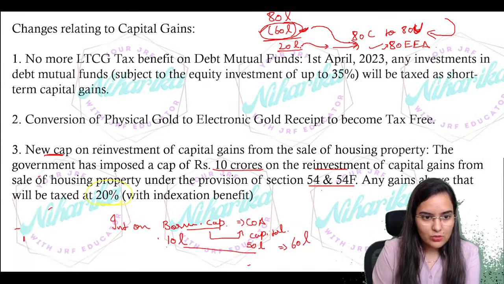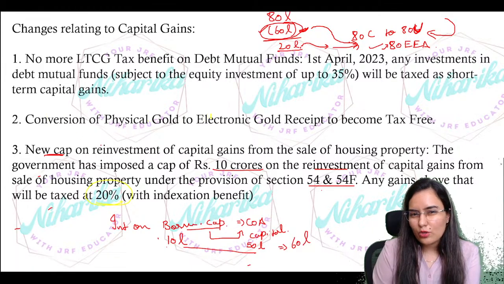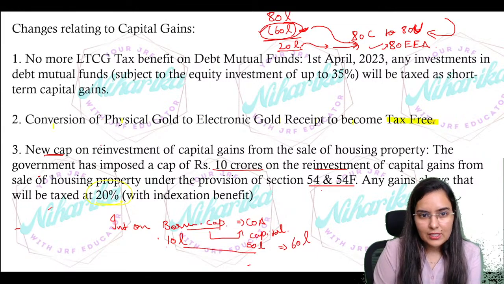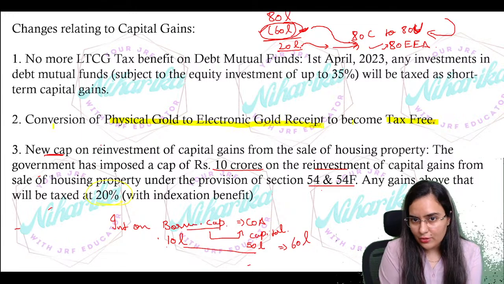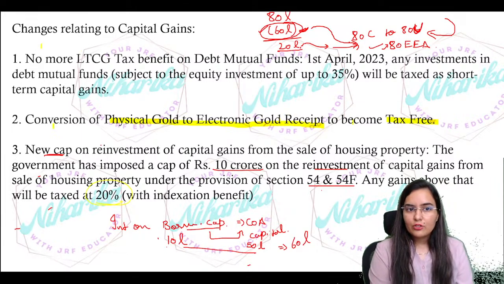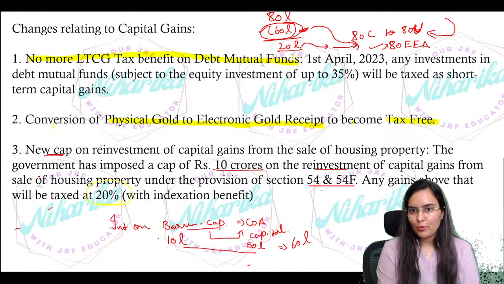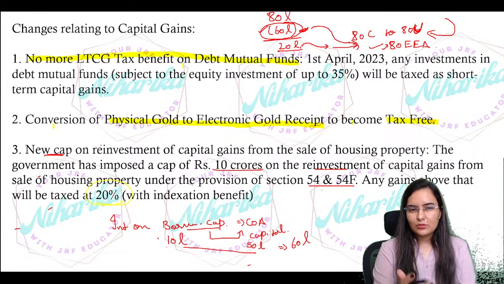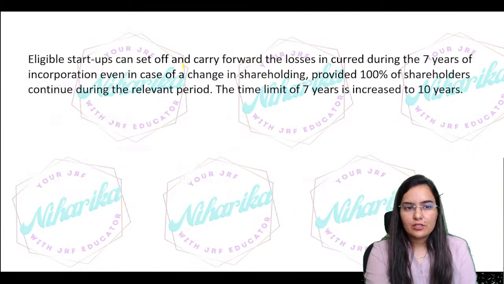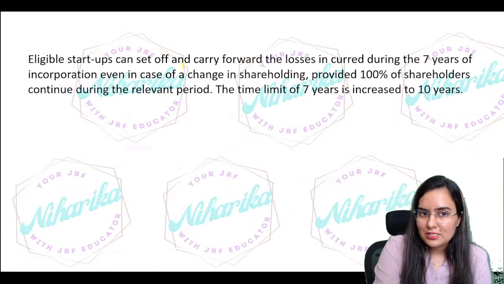Right. Next you can see, conversion of physical gold to electronic gold receipt to become tax free. That's a very theory kind of point, not that important. No more LTCG tax benefit on debt mutual funds. So just write this point and no need to do further. Only theory points. Next one, eligible startup.